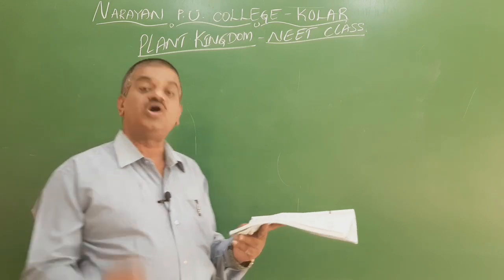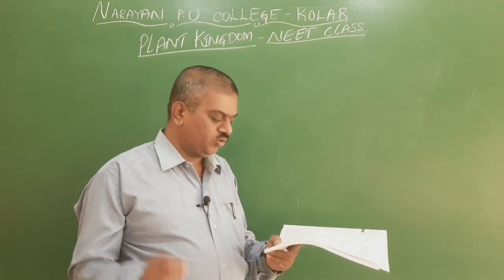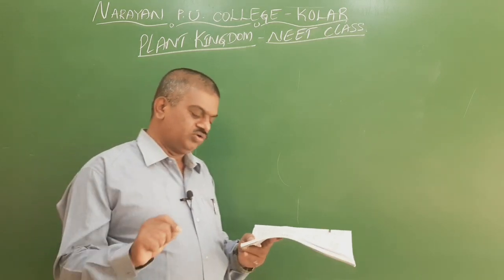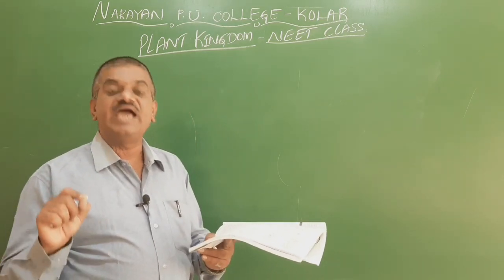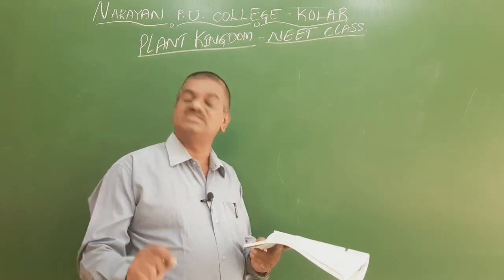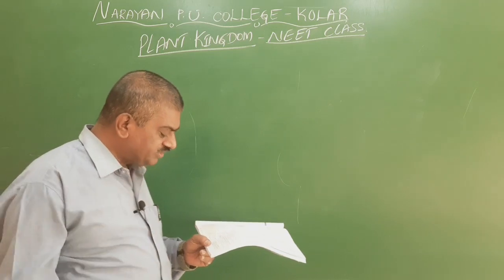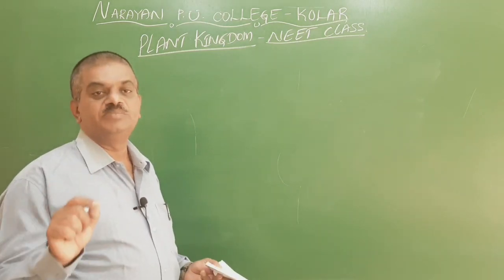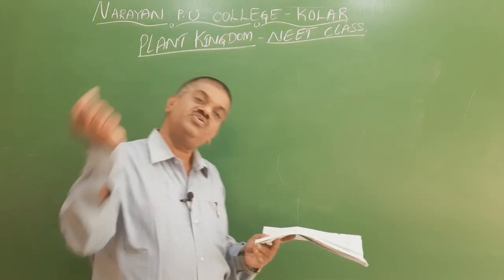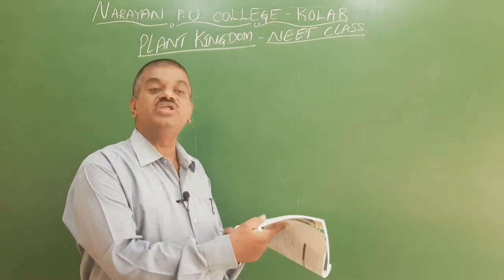In which one of the following do male and female gametophytes not have free living independent existence? I'll repeat this. In which of the following do male and female gametophytes not have free living independent existence? The first one is Polytrichum. This Polytrichum is a bryophyte, which comes under mosses. Polytrichum has the presence of both gametophytic as well as sporophytic phases, so this is not the answer.